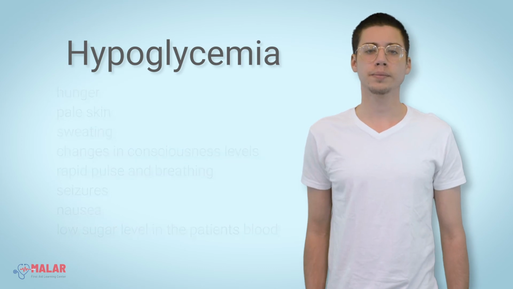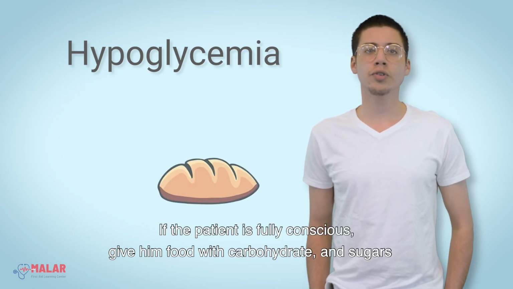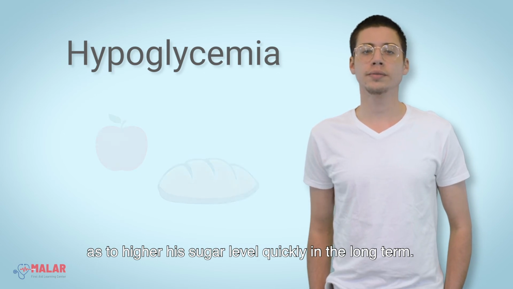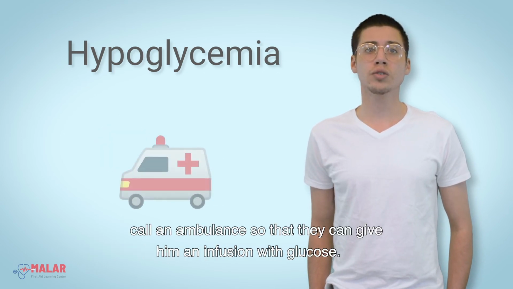in the patient's blood. If the patient is fully conscious, give him food with carbohydrates and sugars, so as to raise the sugar levels quickly and in the long term. If the patient is not fully conscious, call an ambulance so they can give him an infusion with glucose.